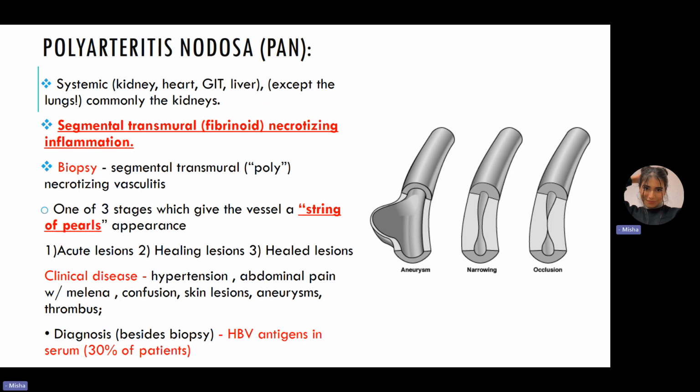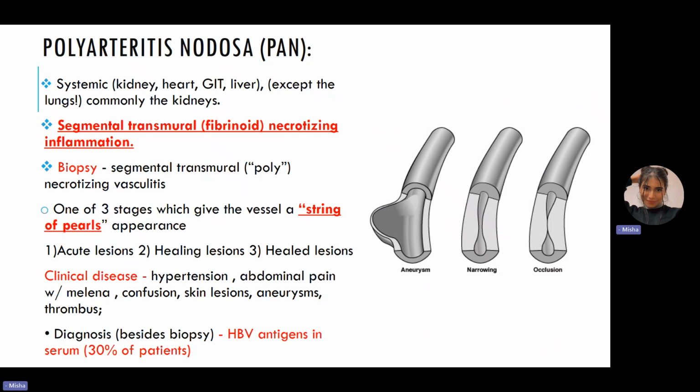The clinical symptoms that we would see in polyarteritis nodosa is that they may have hypertension if it is present within the renal artery. They may develop abdominal pain with melena if the mesenteric artery is involved, confusion if it is neurological. Skin lesions may be seen, and obviously aneurysms and thrombosis may also be present.